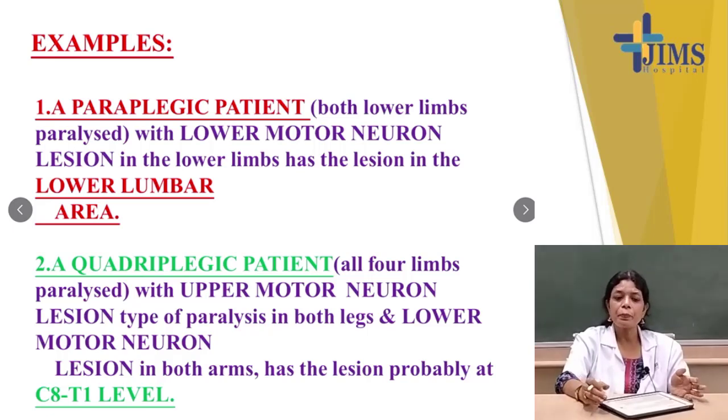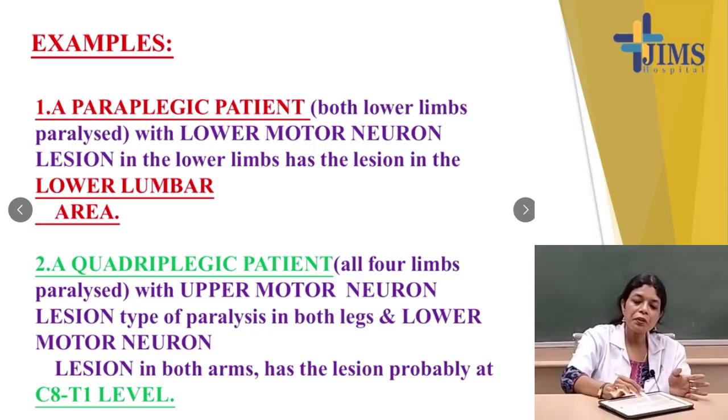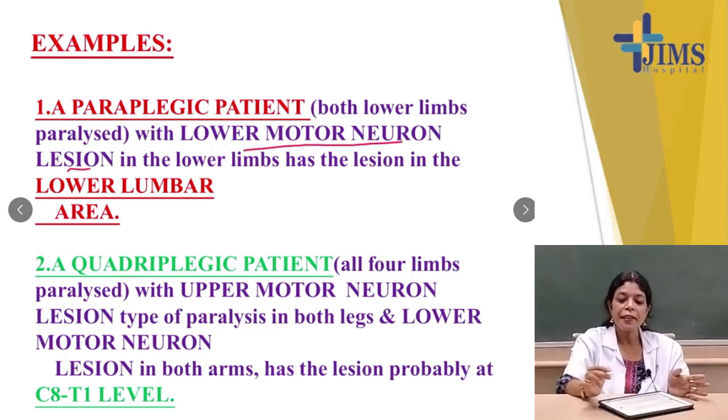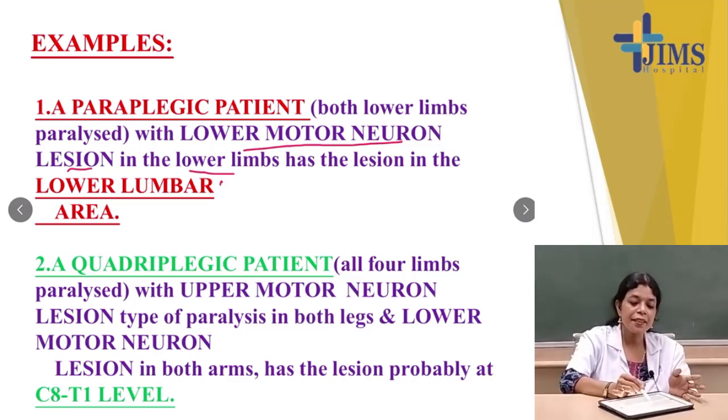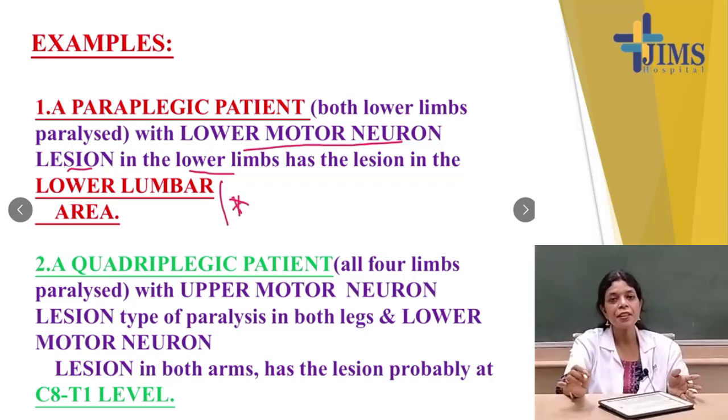A paraplegic patient, what is the meaning of paraplegic? Both lower limbs are paralyzed. In paraplegic patients with lower motor neuron lesions in the lower limbs, the lesion is in the lower lumbar area. This is important for clinicians: in these patients, the lesion is in the lower lumbar area.